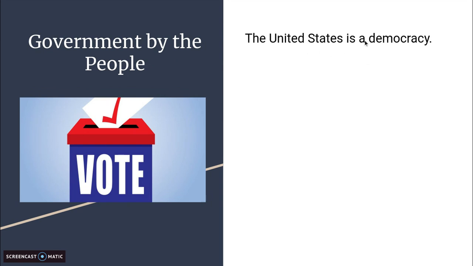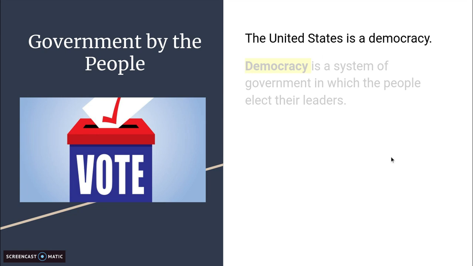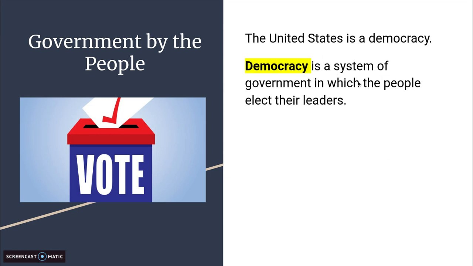And so the United States is called a democracy. A democracy is a system of government in which the people elect their leaders. In a democracy, people above the age of 18 go and vote for their leaders. They vote for the president, they vote for a senator or a House of Representatives member, they vote for their mayor. So that's a democracy, a system of government in which people elect their leaders. Make sure you know this, star it. We will talk about this in 5th grade, 6th grade, 7th grade as well.